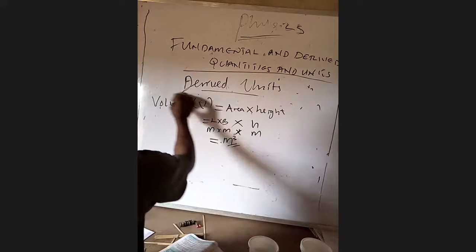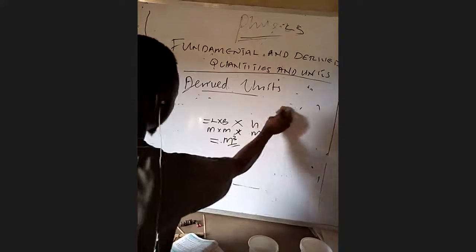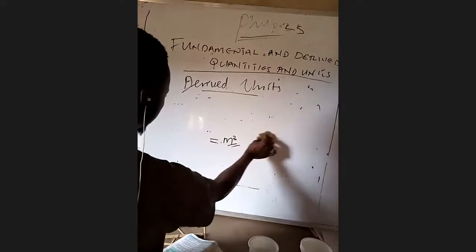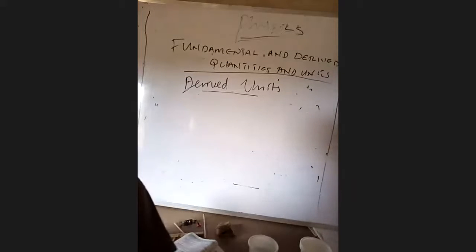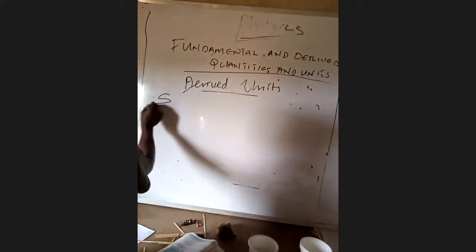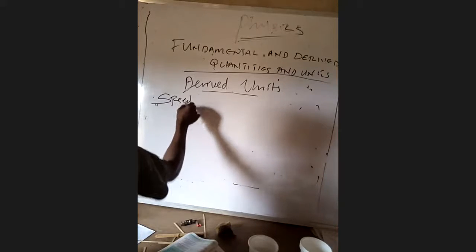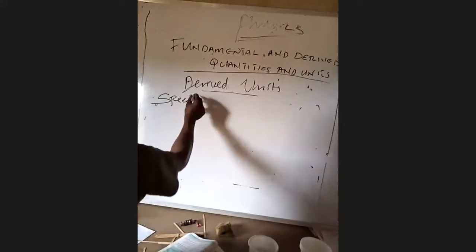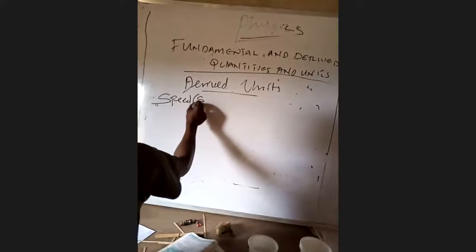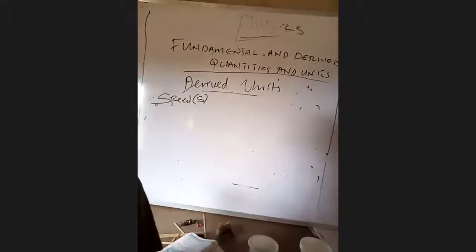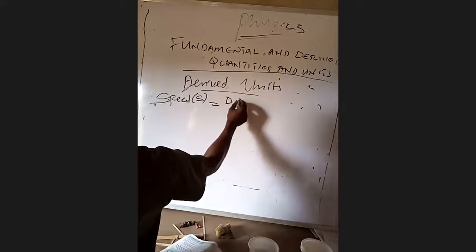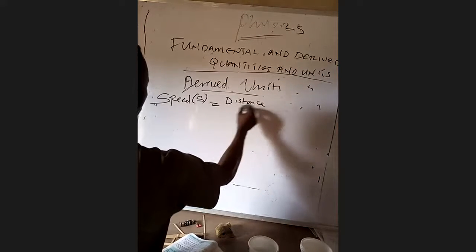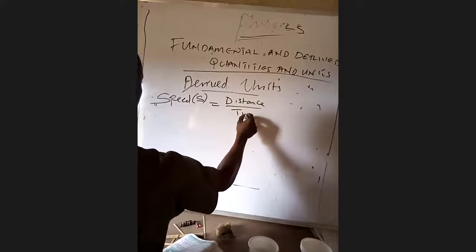Let's move on. We are dealing with derived units. Let's talk about speed. Speed is another physical quantity. The symbol of speed is S. And the formula for calculating speed is distance all over time.